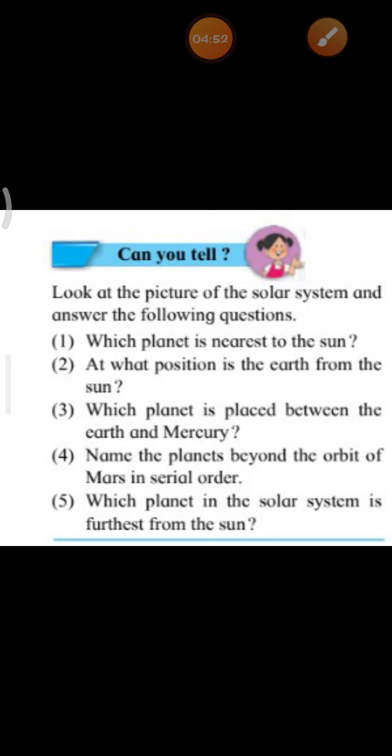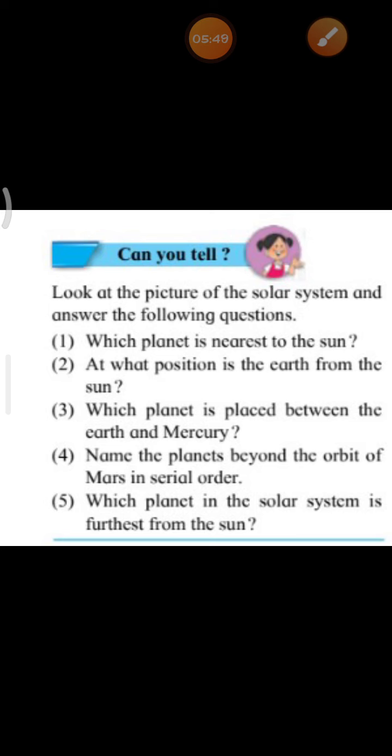Next, children, we had seen about the solar system. We had seen that our Earth is a planet. And since our Earth is a planet, it does not have its own light. So it gets light from what, children? From the sun. And our Earth moves around the sun. This movement of Earth around the sun is called the revolution of Earth.